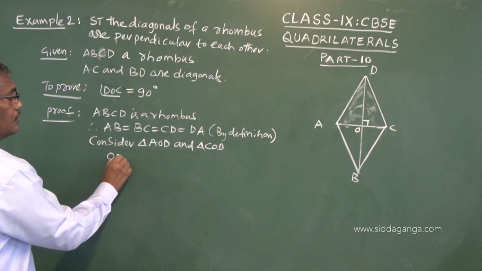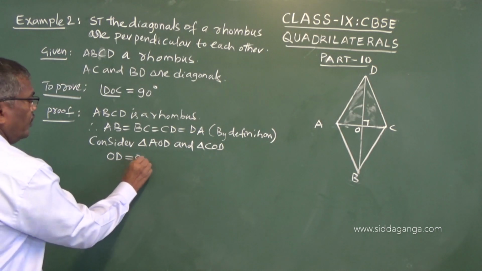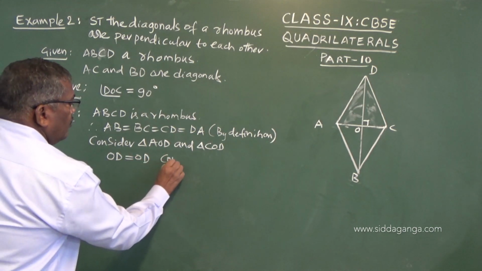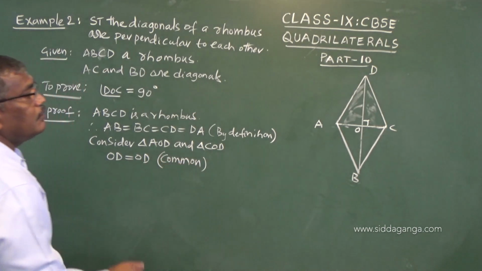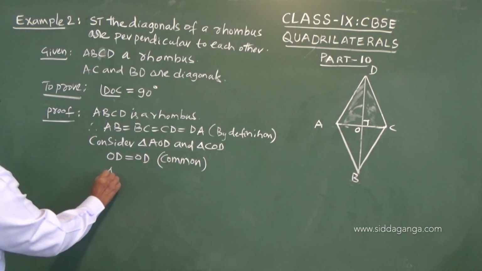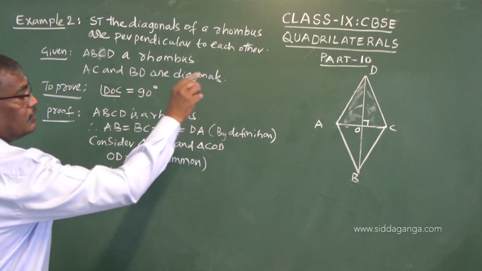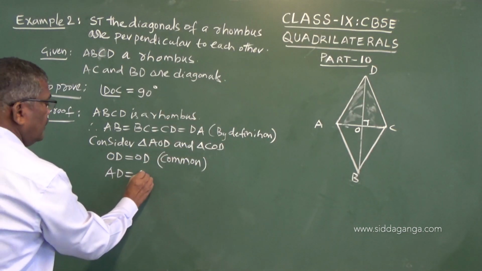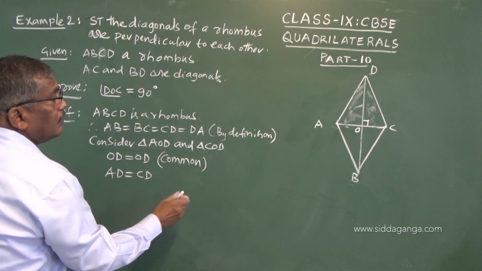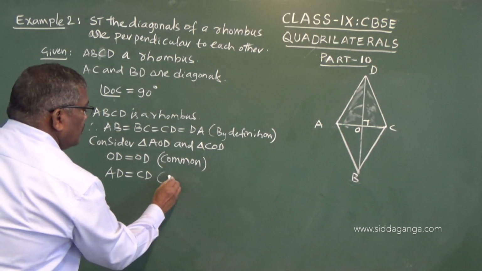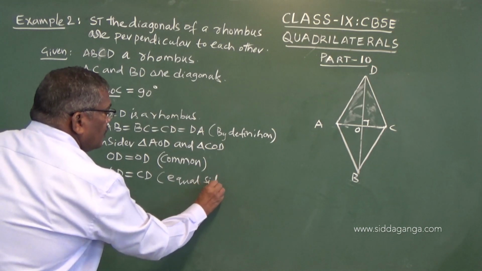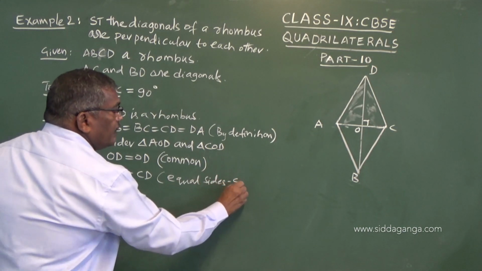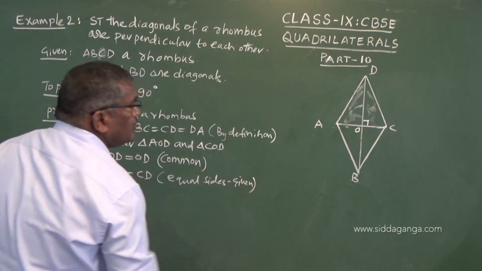OD equals OD, common side, common to both triangles. AD equals CD, equal sides. So, given, you can write given.